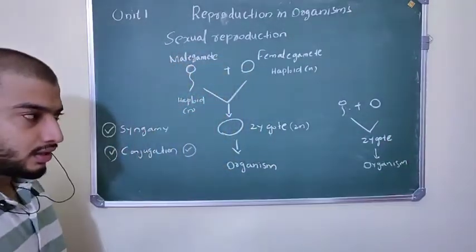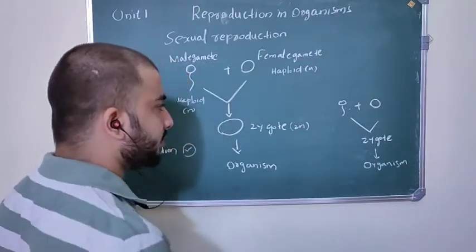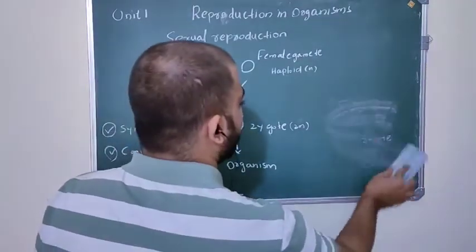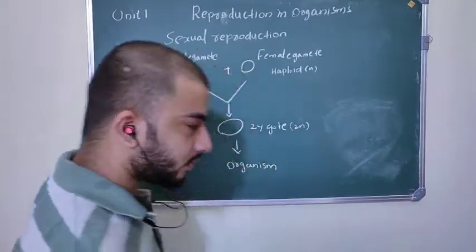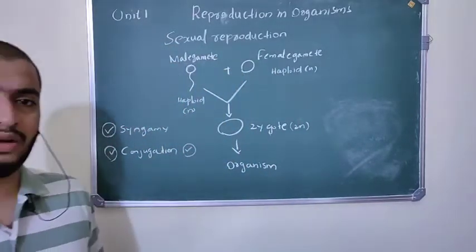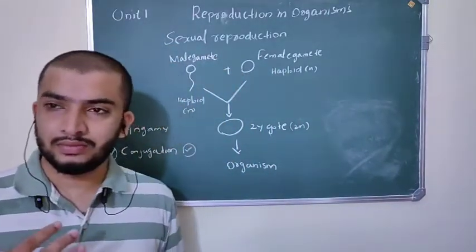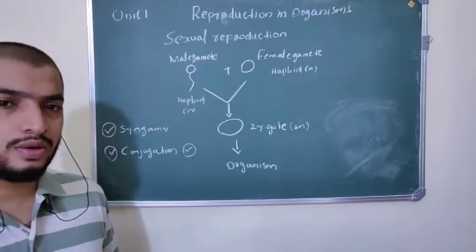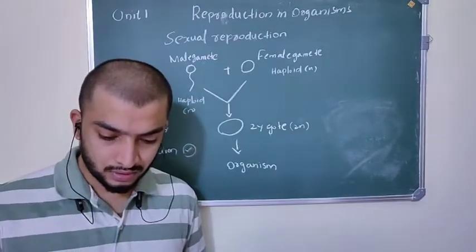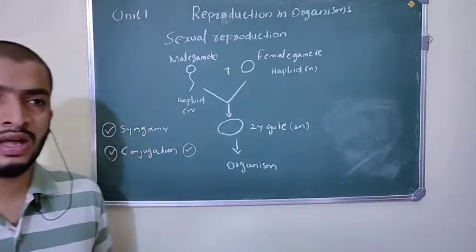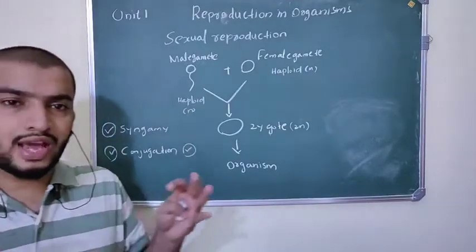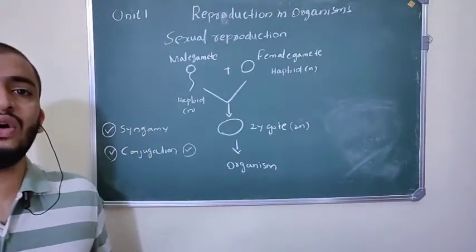Okay, and there are different types of syngamy, like autogamy, anisogamy, isogamy. We will discuss them. This fusion of male and female gametes is called fertilization.